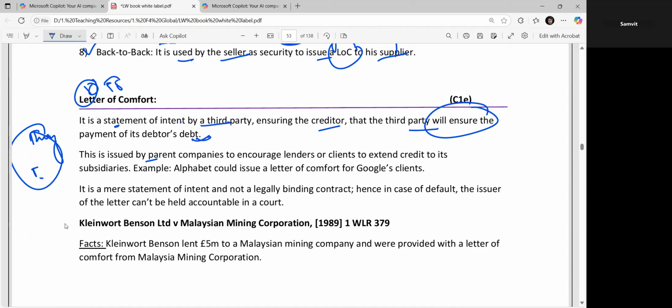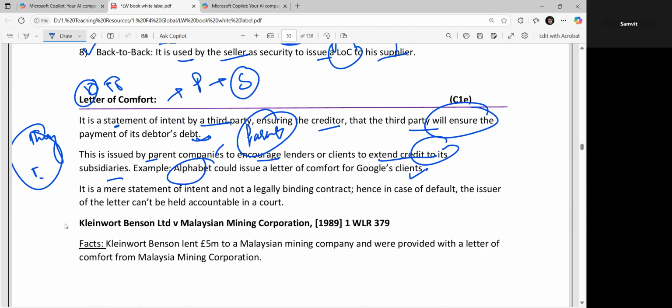This is issued by the parent company to encourage the lender or the client to extend credit to its subsidiary. An example would be Alphabet, which could issue the letter of comfort for the Google client. Alphabet is like a parent company, right? Basically the parent company is giving the letter to the client of the subsidiary. The parent company is the one who holds the maximum number of shares in the subsidiary company. So they are just giving the letter of comfort saying, this is part of our group, so you do not need to worry.